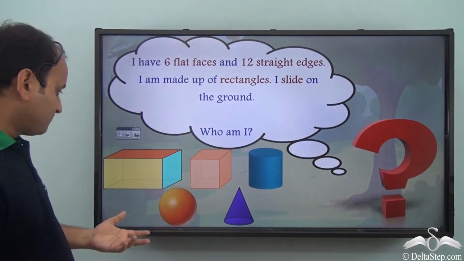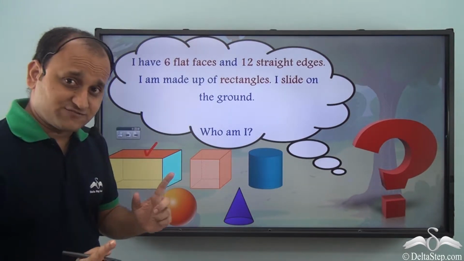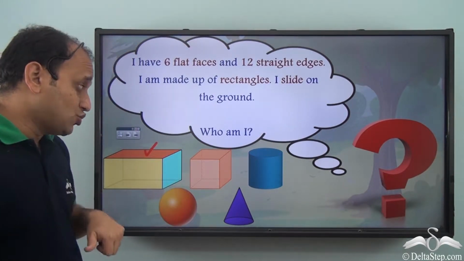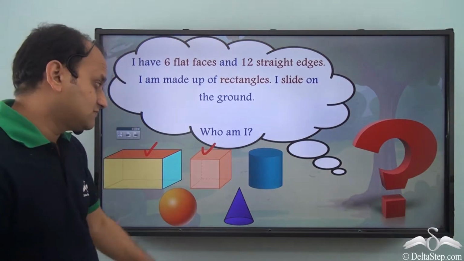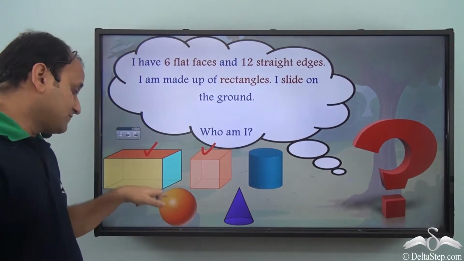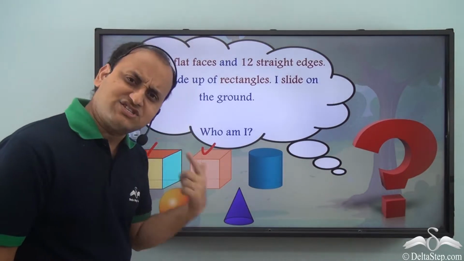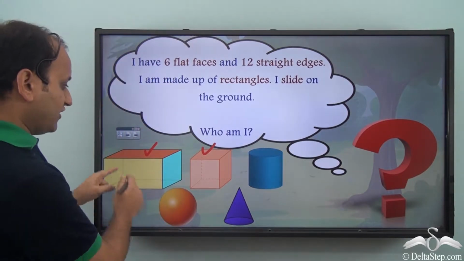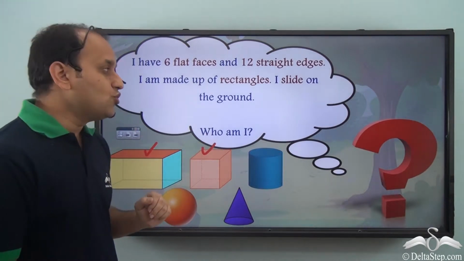Let's see. I have this cuboid. It has 6 flat faces. I have this cube. Even this has 6 flat faces. Cylinder, it has only 2. Sphere, it has none. Cone, it has just 1. So we are left with 2 of them, that is the cuboid and the cube.